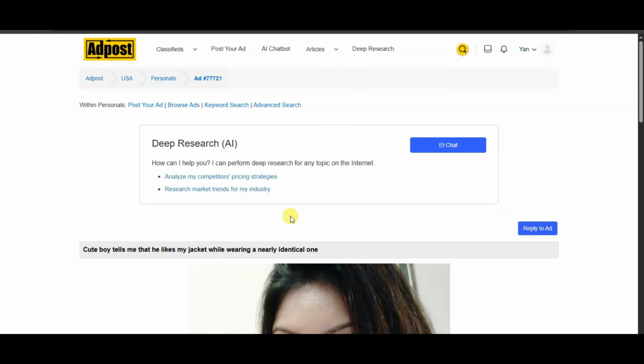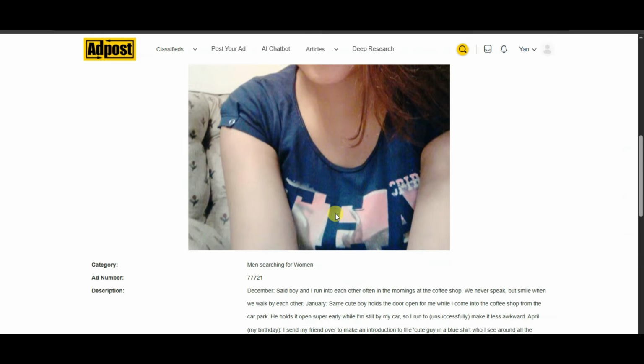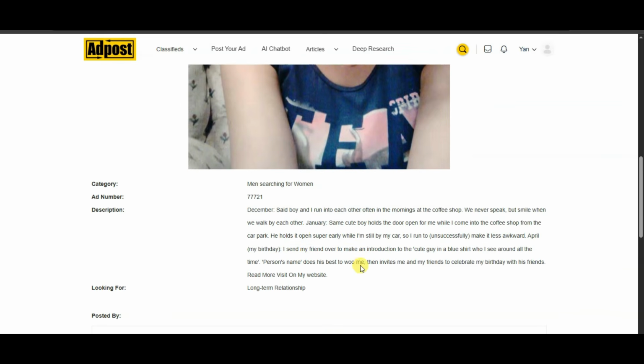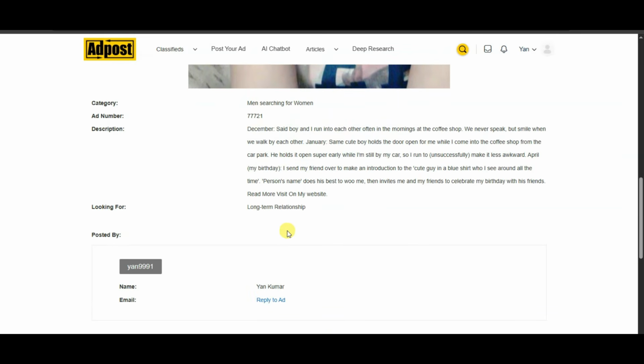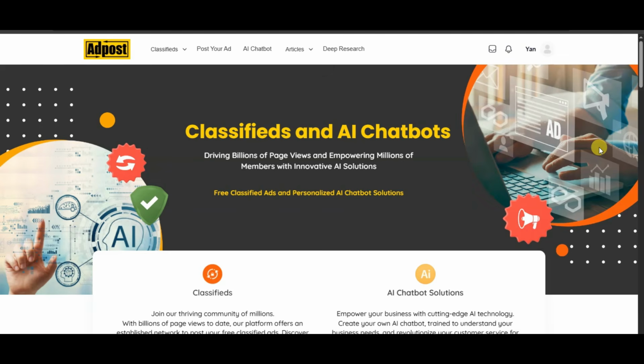Guys, here is showing this advertisement. Here is showing the title. Here is showing the image. Here is showing the description. When any user replies to this advertisement, then you can share your Google site URL with that user. You can see here all your messages. You can share your Google site URL with users. Guys, using this method, you can get lots of targeted users on your Google site.